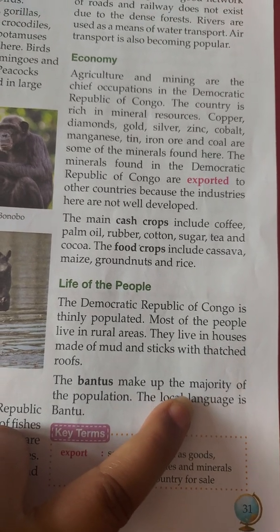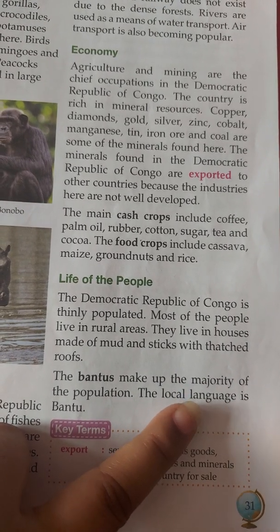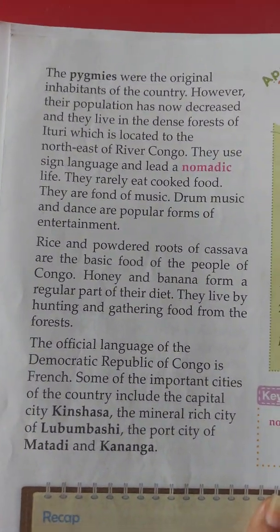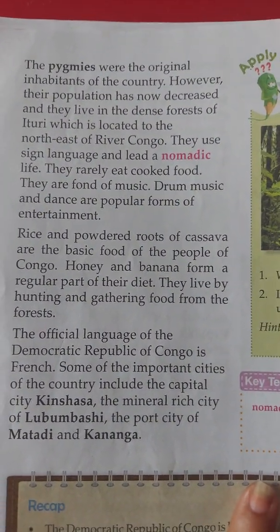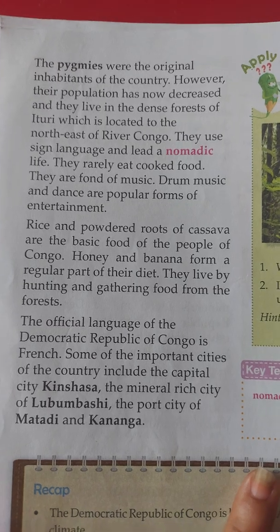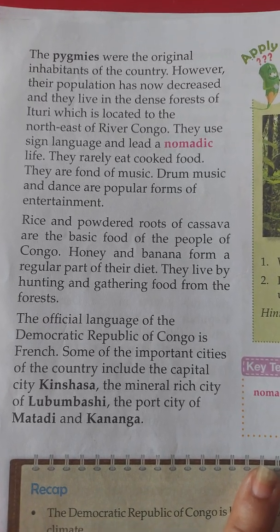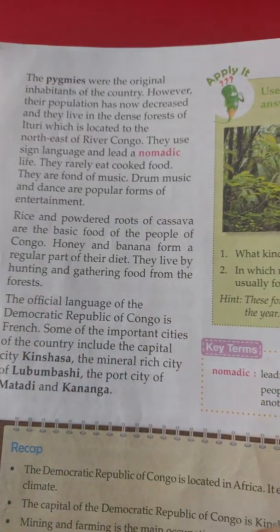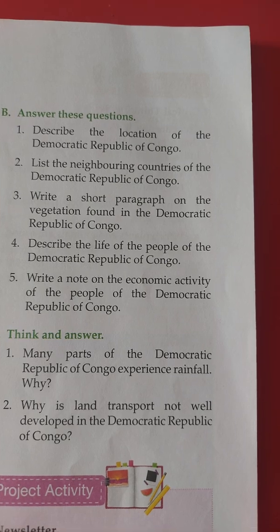What is their specific language, how they are populated, thinly or thickly, what they like to eat here, what kind of foods they like, how they are hunting, how they are gathering the food from the forest. So these kind of lines you can choose from here, the life of people of the Democratic Republic of Congo.